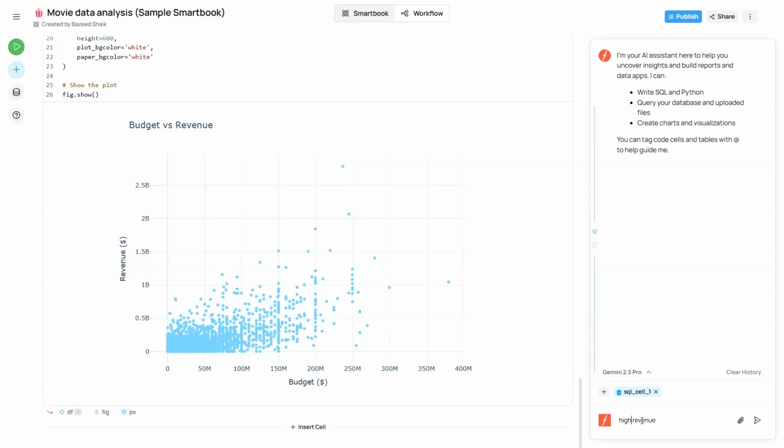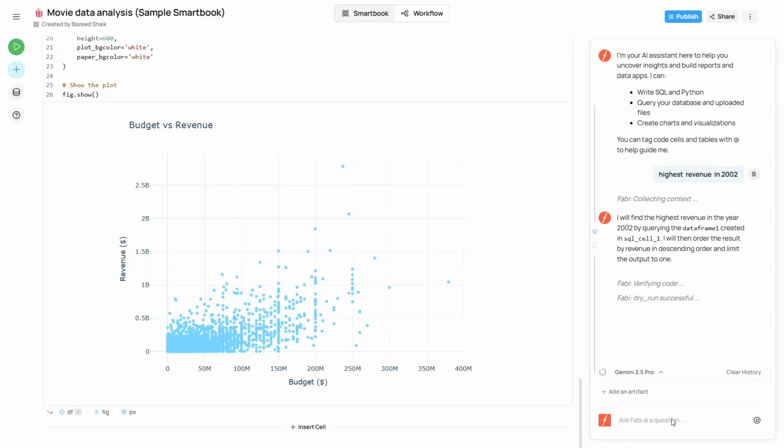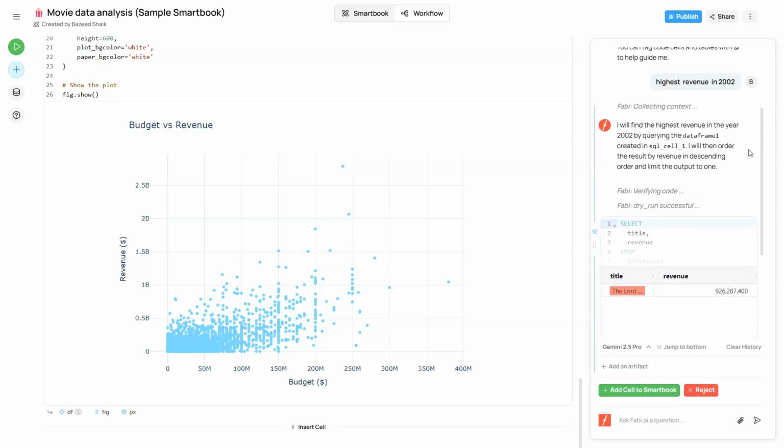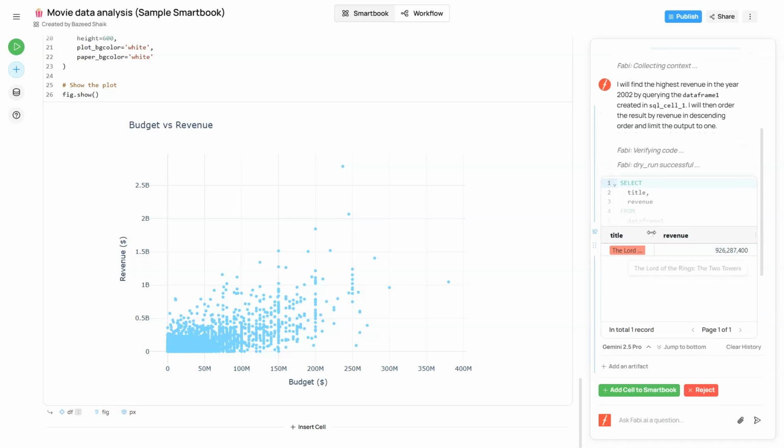But here's something really cool. When I analyzed the year 2002, Fabi highlighted a top-performing title, The Lord of the Rings, The Two Towers. Year 2002. Revenue, highest in the dataset for that year. Fabi didn't just list the data. It understood the dataset, analyzed it, and pulled out the highest revenue-generating film for that year, all automatically. That's not just filtering. That's AI-powered storytelling from your data.